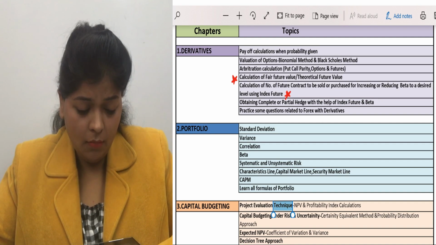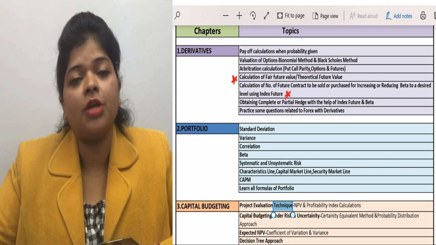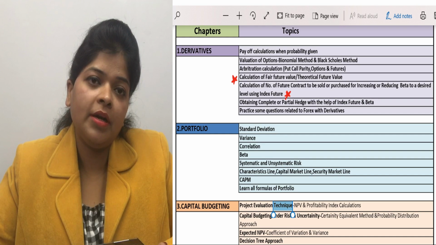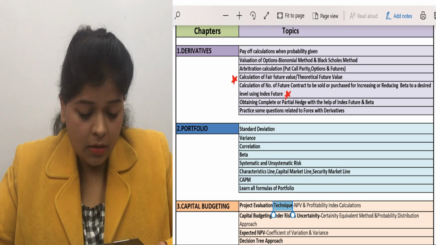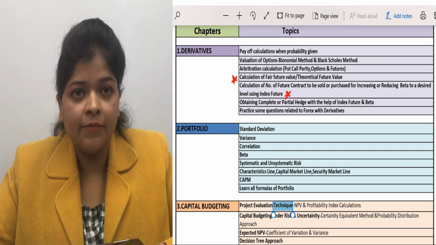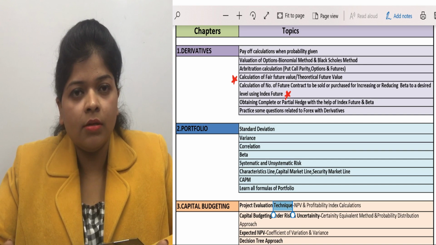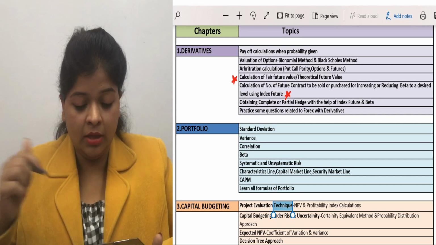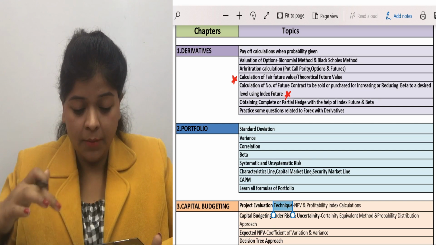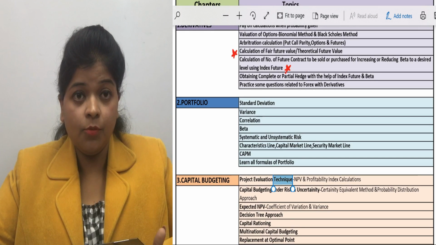And after the derivative chapter, come to the portfolio chapter. One of the most important pieces of advice for your portfolio chapter is, first of all, learn each and every formula, and practice each and every formula by writing it down a little. Okay, so these are some important topics to be covered in the portfolio chapter.